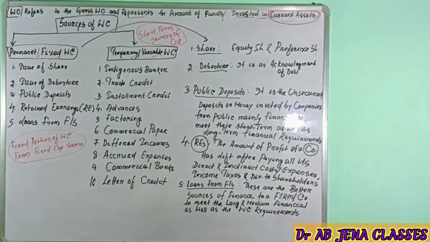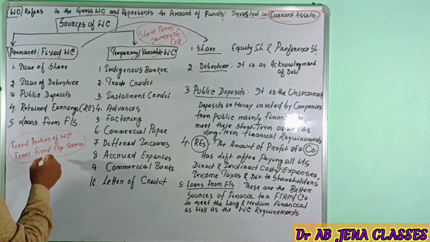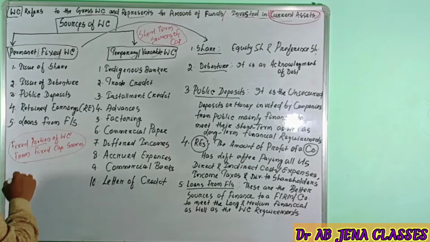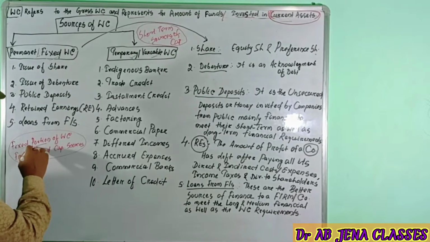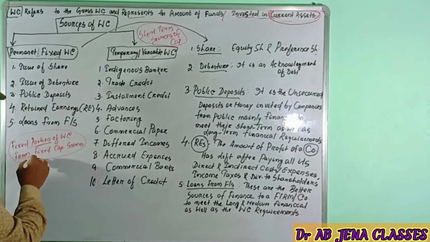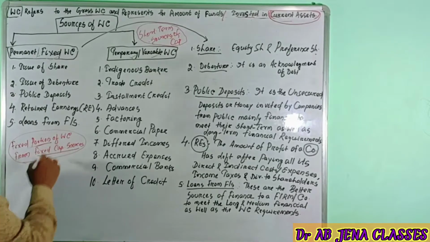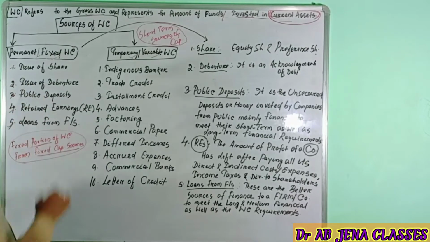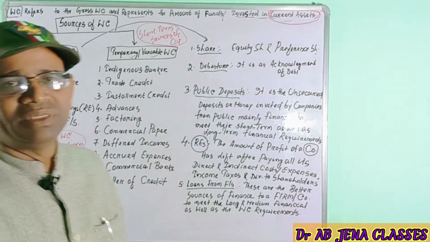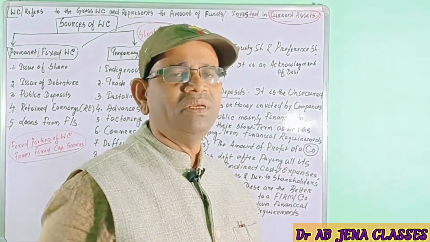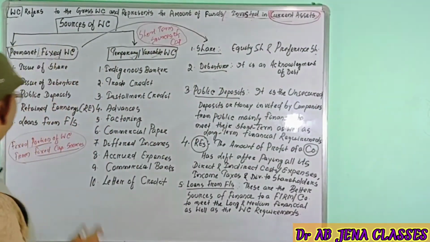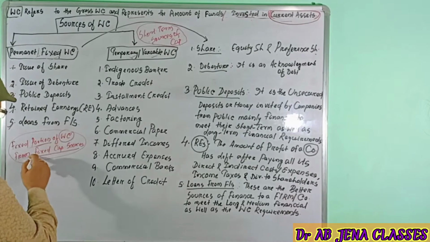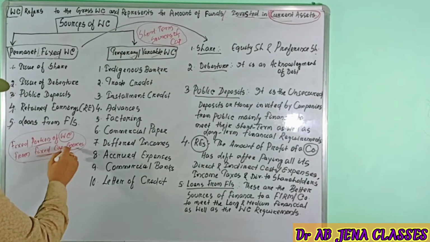A firm must maintain the fixed working capital out of the fixed capital sources. So definitely a business will get the fixed portion of working capital from the fixed capital sources.